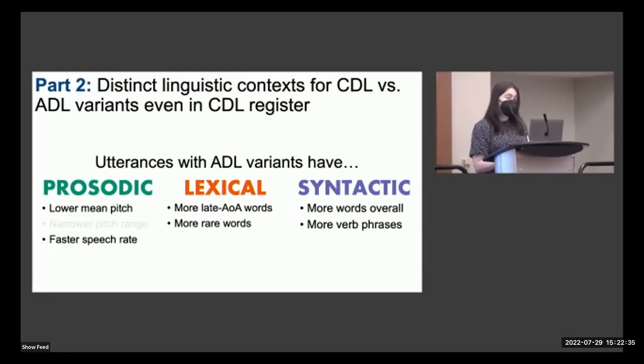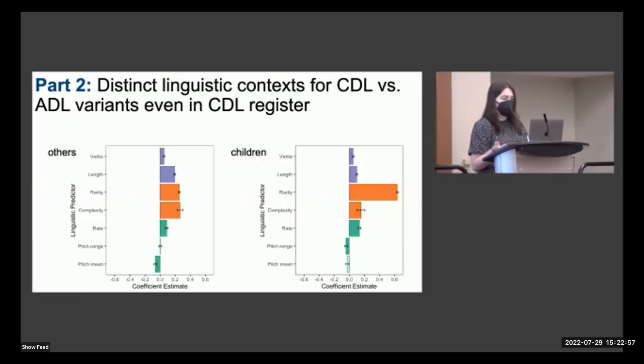These are linguistic cues that could help learners associate CDL and ADL variants with different modes of use or emerging representations of register. A next step is to test this idea experimentally to see whether we can modulate children's expectation of hearing a CDL or ADL variant by manipulating the surrounding linguistic context. But indirect evidence for the idea that children may be exploiting these specific linguistic cues comes from their utterances looking similar to others on these dimensions. So we see that rarity is an especially strong predictor of CDL or ADL appearance in children's own utterances, and the pitch range effect that we didn't see in others' productions was significant for children, and the mean pitch effect was not significant, but was still in the predicted direction.